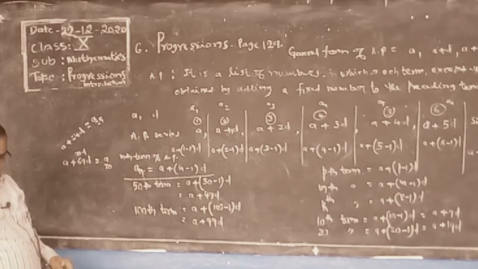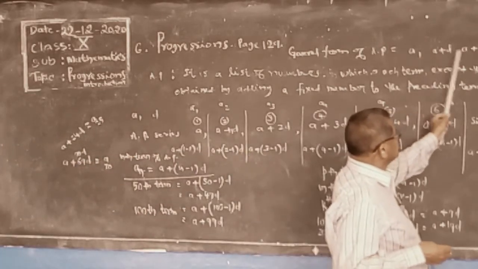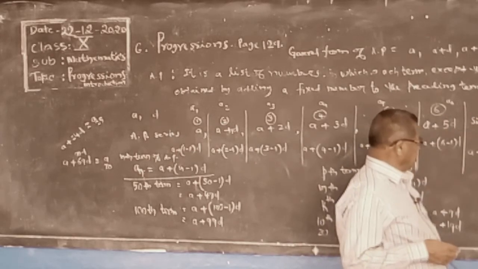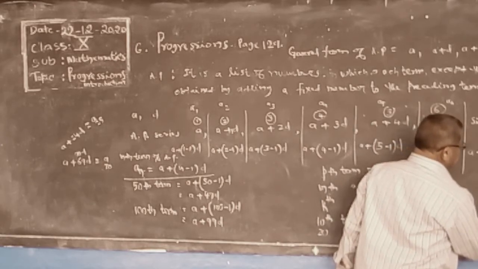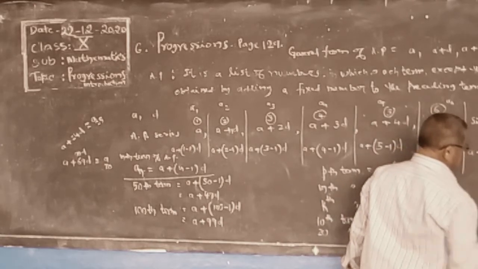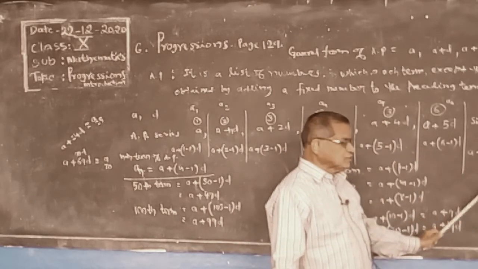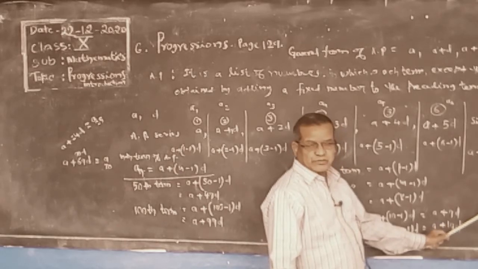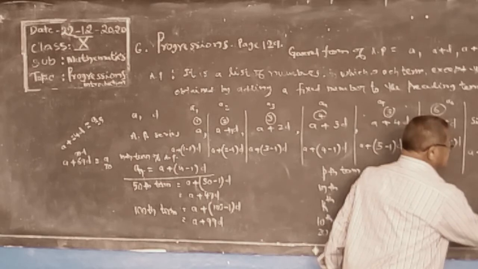This is the first term, second term, third term, fourth term, fifth term. If I write here a plus 16d, which term is this? By observation, 16d means 17 minus 1, so this is the 17th term.